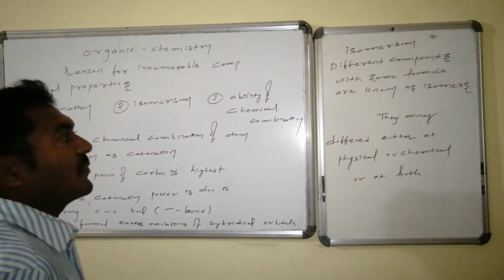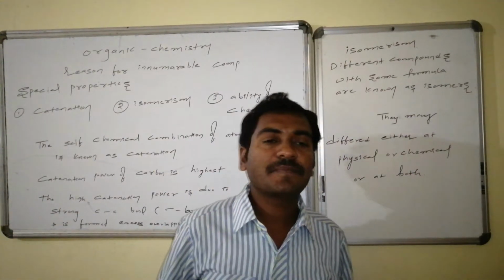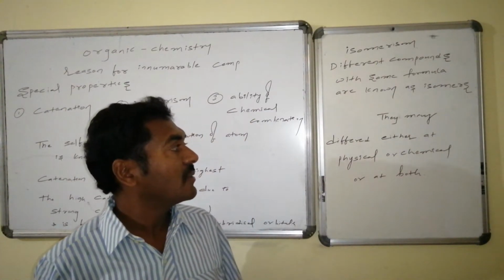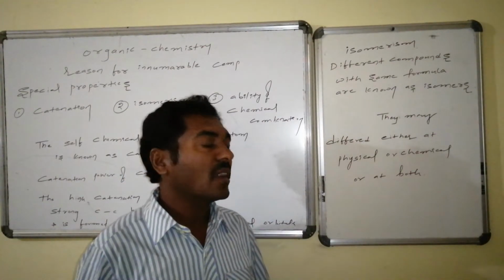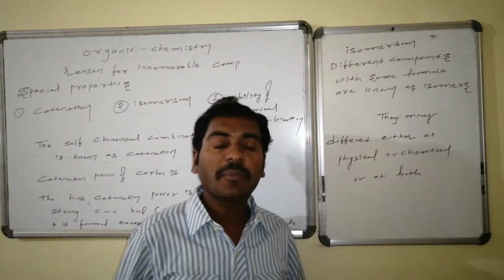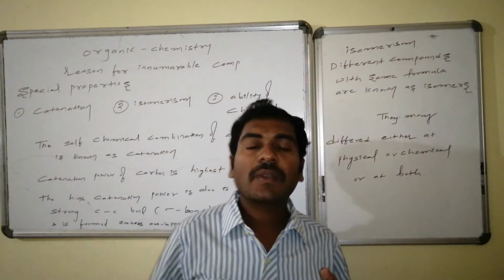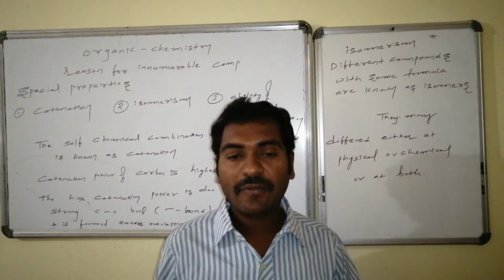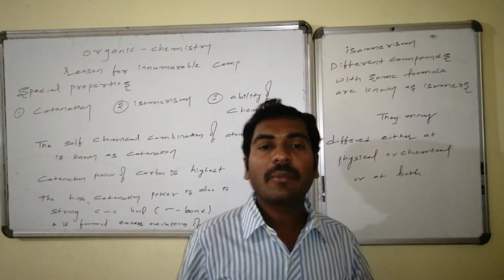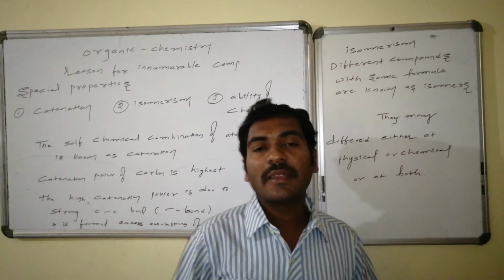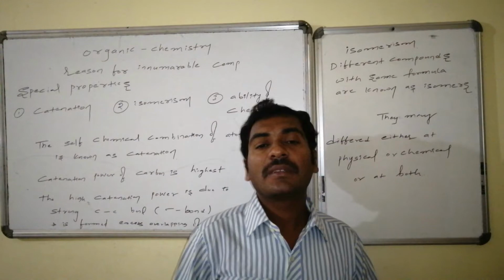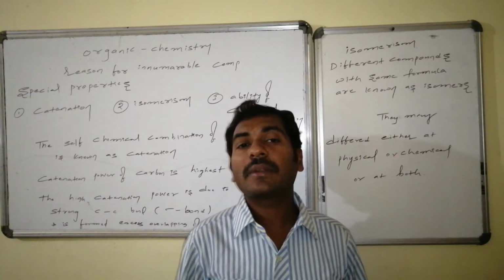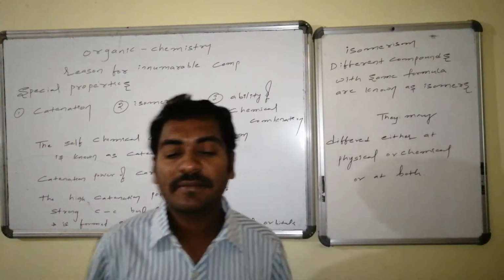Isomerism. Different compounds with the same formula are known as isomers of one another. They differ in either physical properties, chemical properties, or both. Such compounds, existing with the same molecular formula but differing in physical properties, chemical properties, or both, are said to be isomers of one another. Thus, many isomers are possible with the same formula. Thus, the number of carbon compounds is increasing.